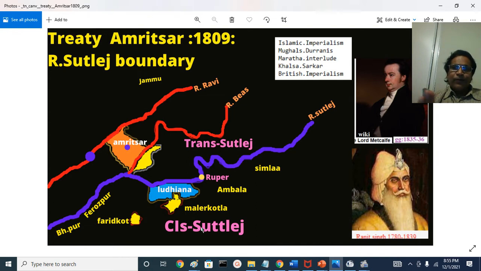They asked for British protection. That means they asked the British to help them, else Ranjit Singh would swallow them and conquer their territories.